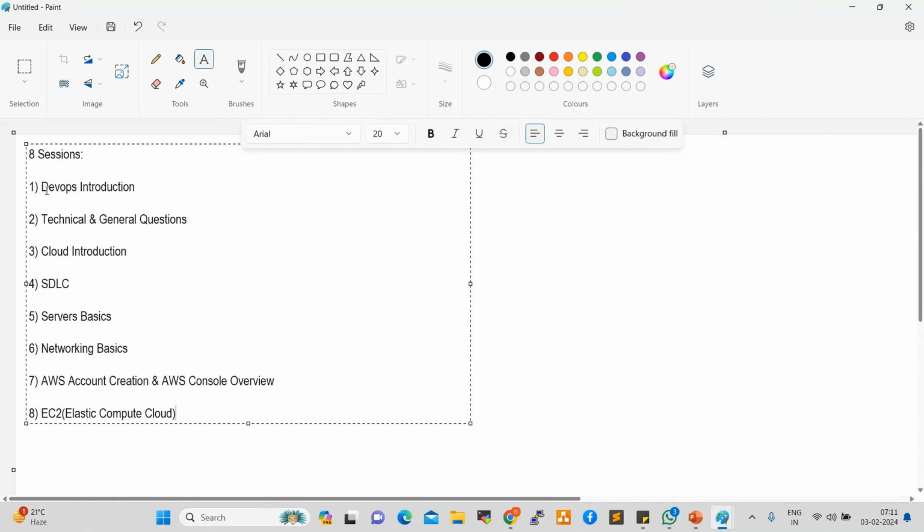So DevOps introduction: what is DevOps? Why DevOps? What is automation? What are the activities we automate in real-time projects? Okay. How can we cope up in the projects? What is the cost saving? These are all covered, right?